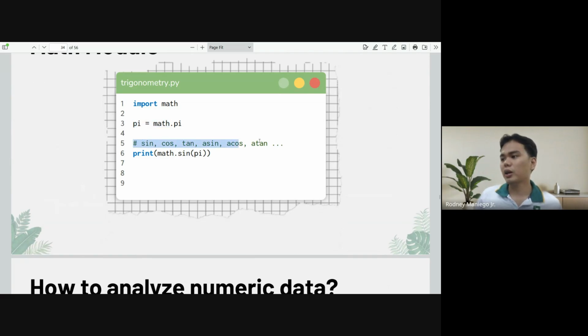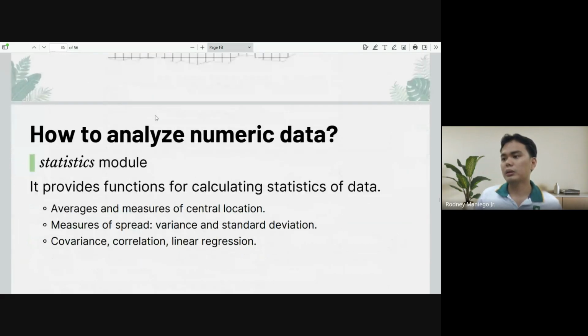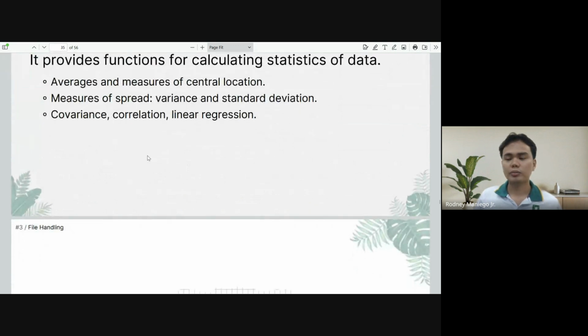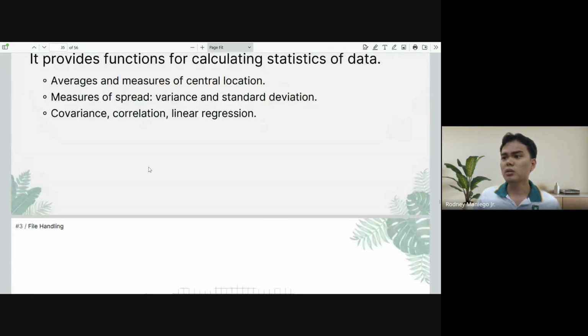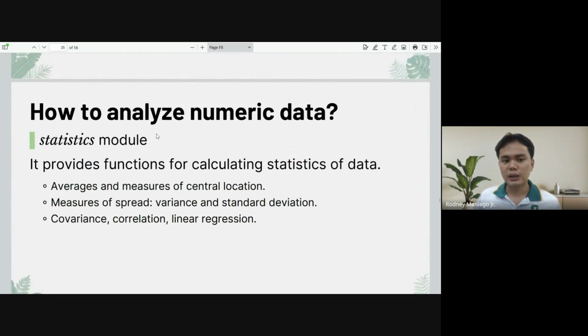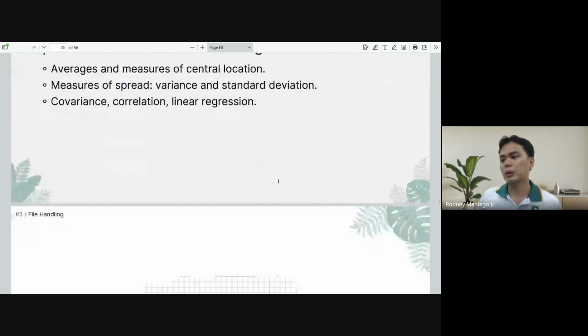Trigonometric functions. Statistics: we have the average, the mean, the max, the variance, standard deviation, and so on. You can even perform linear regression using the statistics module.